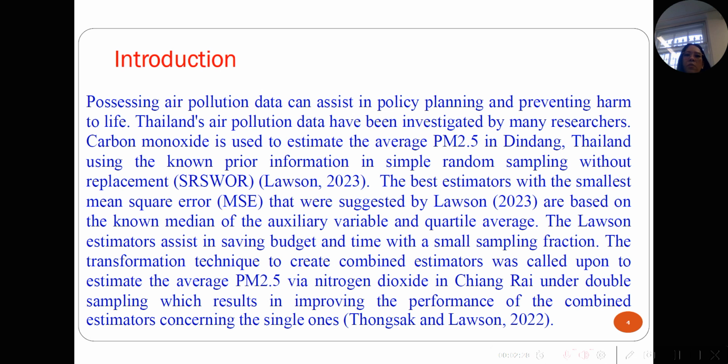The best estimators with the smallest mean square error that were suggested by Lawson 2023 are based on the known median of the auxiliary variable and quartile average. The Lawson estimators excel in saving budget and time with a small sampling fraction. The transformation technique to create combined estimators was used to estimate the average PM 2.5 via nitrogen dioxide in Chiang Rai under double sampling, which improves the performance of the combined estimator relative to the single ones.